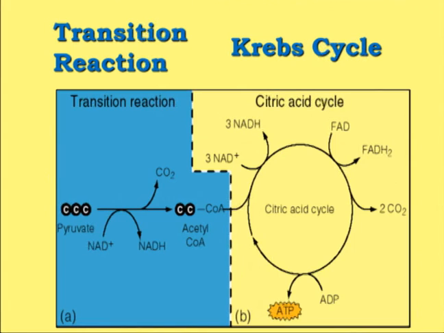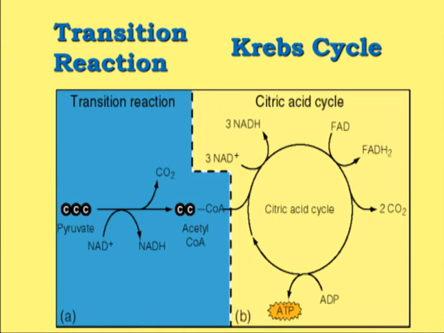Now as you can see in the slide, pyruvate is a 3-carbon compound. There is a decarboxylation reaction by the pyruvate decarboxylase of that particular enzyme system, which will remove one carbon dioxide from the carboxylic group of the pyruvate, and it will generate the acetyl-CoA. Now this is not the simple decarboxylation, this is the oxidative decarboxylation. It means along with the decarboxylation, oxidation also takes place, and that's why as a result the NAD plus is getting converted into NADH. There is a formation of the acetyl-CoA.